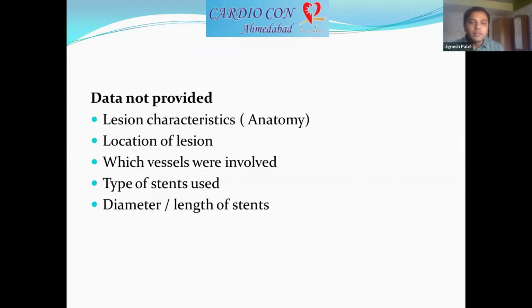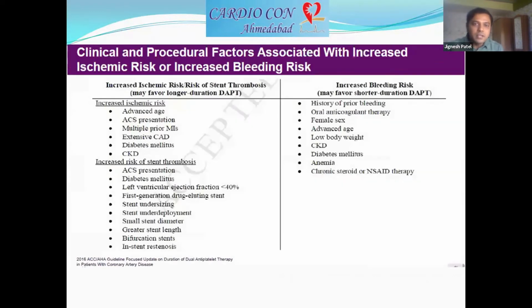Other data not provided here in our case are the lesion characteristics, location of the lesion, which vessels were involved, what types of stents were used, whether first generation, second generation, third generation, and what the diameter and length of the stent are. All these parameters are going to affect the future risk of stent thrombosis as well as CV events. So these are the factors associated with increased ischemic risk or increased bleeding risk that we have to look for before choosing a molecule.